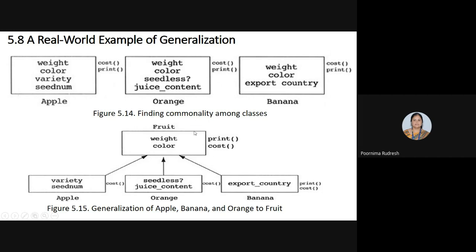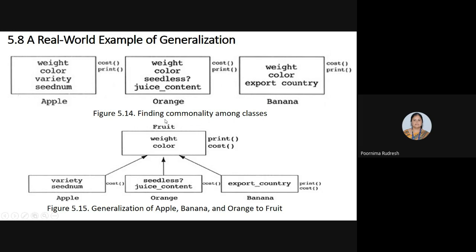The construction of this type of inheritance results in the generalization relationship. So in the generalization relationship, as I already said, we start from the derived classes, then we construct the base class.